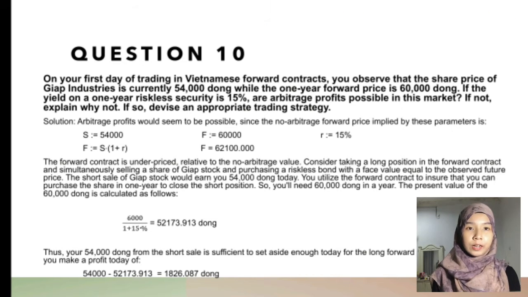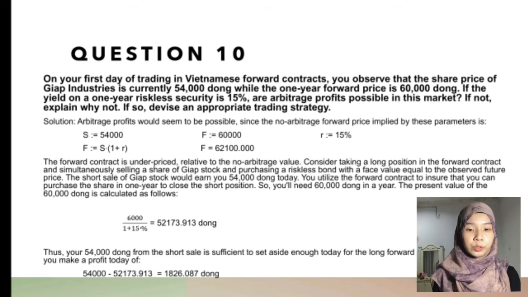Next, I'm going to discuss the answer for question 10 in this chapter. The question is shown in the slide. For the answer, firstly, the question asks if arbitrage profit is possible in this market if the yield on a 1-year riskless security is 15%. So the answer is that arbitrage profits would seem to be possible since the no-arbitrage forward price is implied by these parameters: the share price of Jaya Industries is 54,000 dong, the 1-year forward price is 60,000 dong, and the riskless security yields 15%.